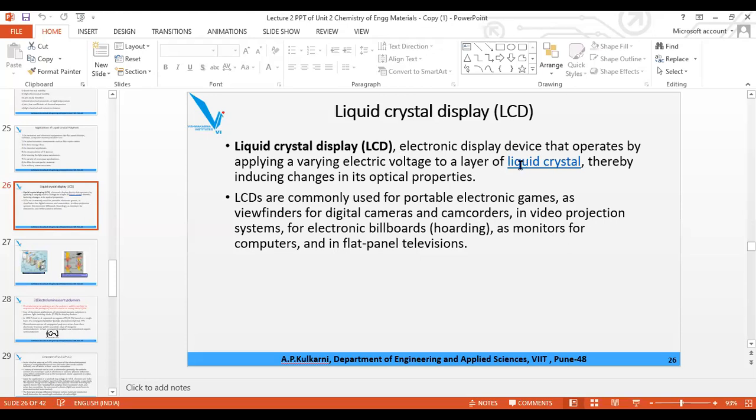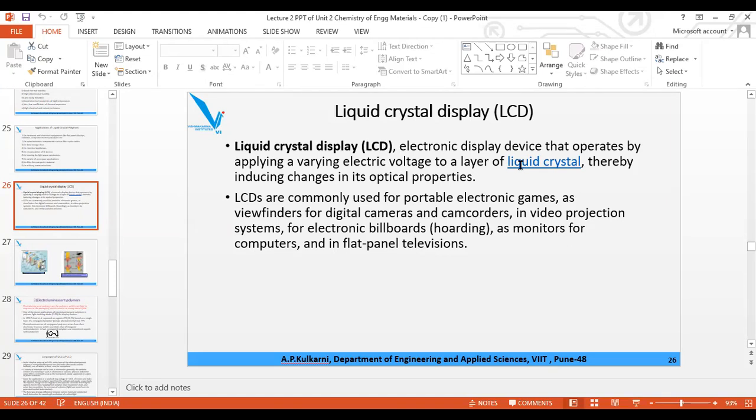We have a layered structure only for which type of liquid crystal? We have seen the structure for three types of liquid crystal polymer, in which case you get the layered structure: smectic, nematic, or cholesteric. Yes, cholesteric. So by applying voltage to that, you can convert it into a display device, an electronic display device.